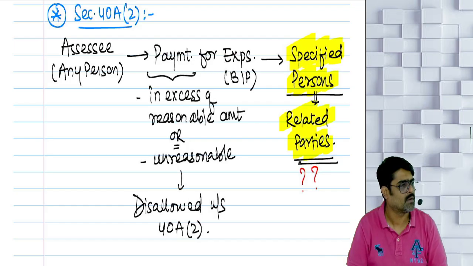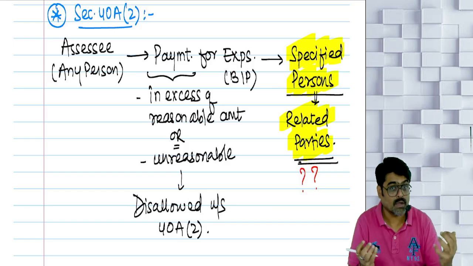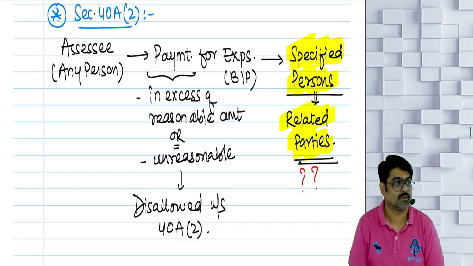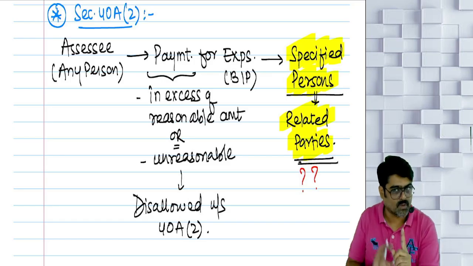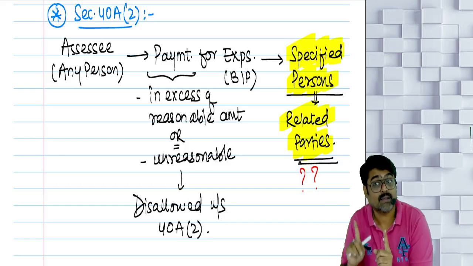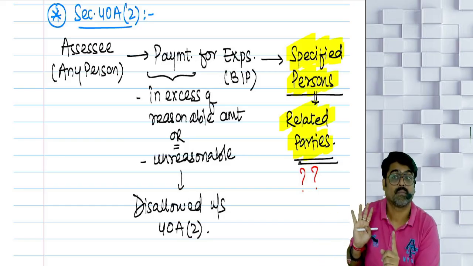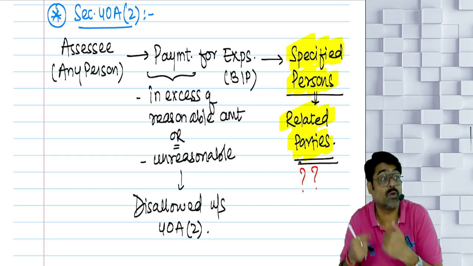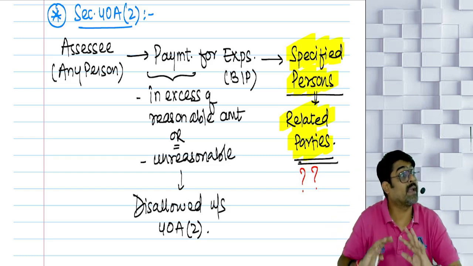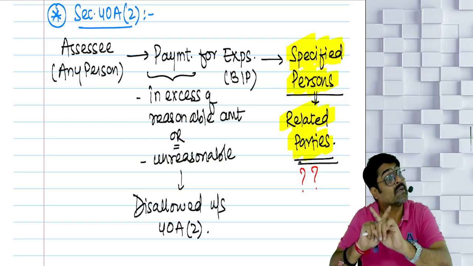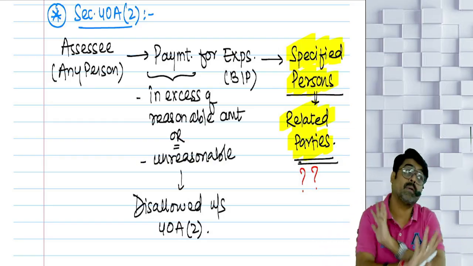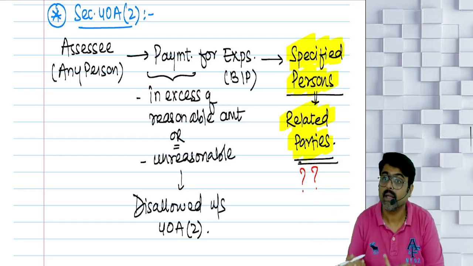It will be allowed. But since it is made to a related party, you or your related party might try to fool us. So we are trying to safeguard ourselves from the kind of manipulations which you can do. So for any business expense where the payment is made to a related party, that payment should be a reasonable payment. The payment which should actually happen, only to that extent the payment should be done. If you are making any excess payment, then that excess payment will be disallowed. If you are making any payment which is absolutely unreasonable, that entire unreasonable payment will be disallowed. That is what 40A(2) says.